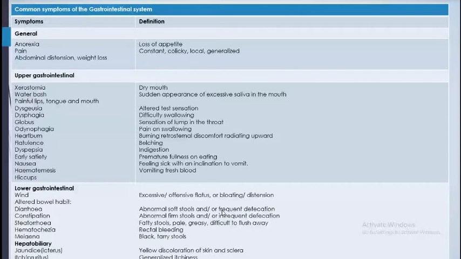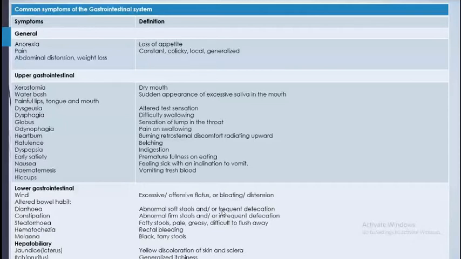Odynophagia also, they say that, and that is water brash, and painful lips, tongue and mouth because of ulceration, because of an infection, or maybe any infection in the mouth region. Sometimes patient comes with even fungal infection, candidiasis. Patient comes with the pain in the mouth, oral candidiasis. That is, we can see in the immunocompromised patient, HIV patient, or maybe any patient taking oral inhaled corticosteroid inhaler.